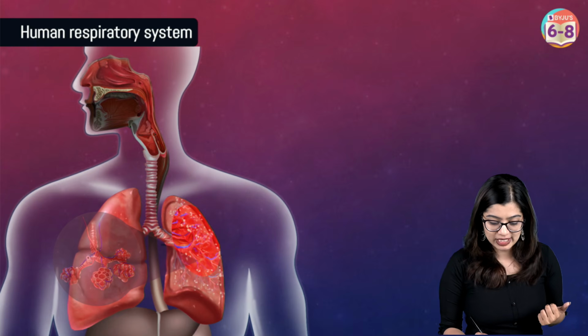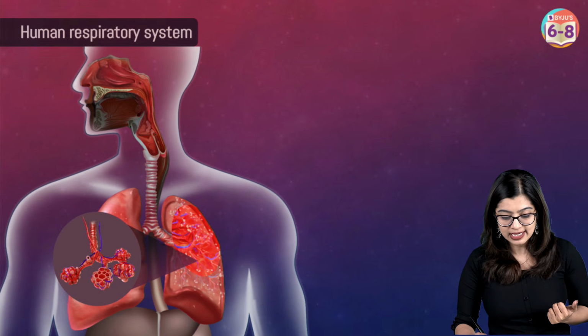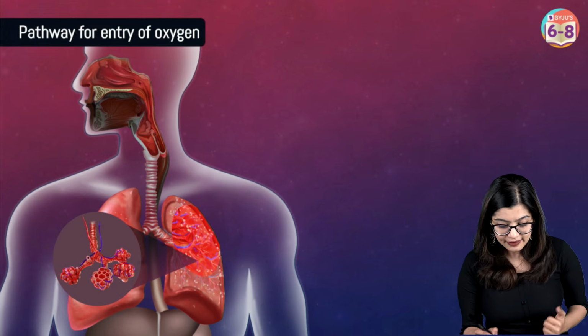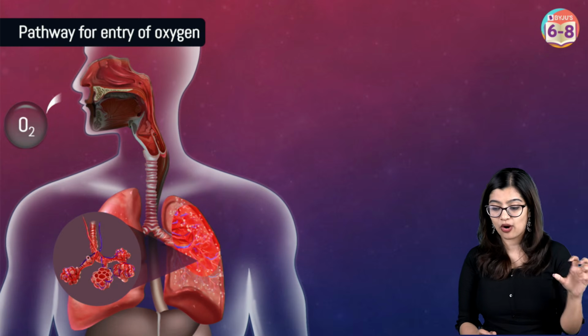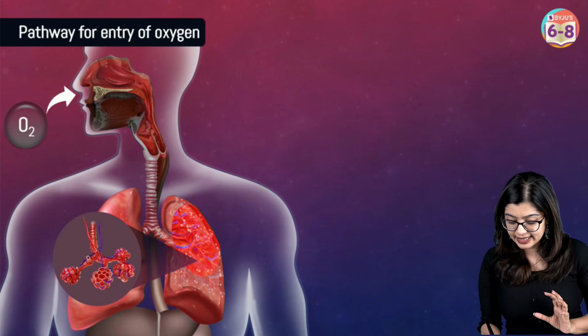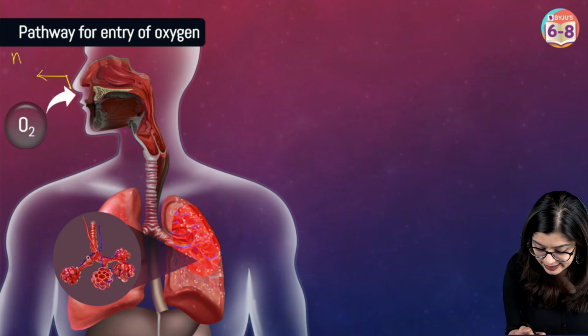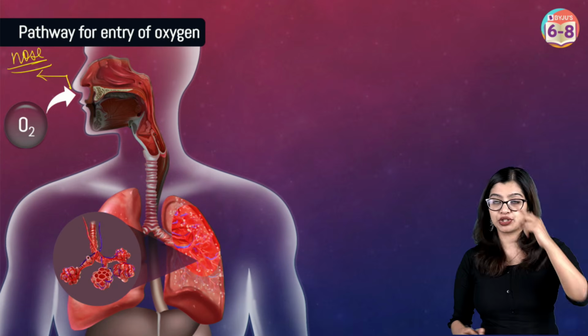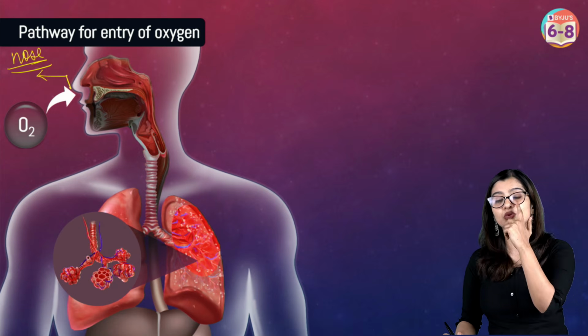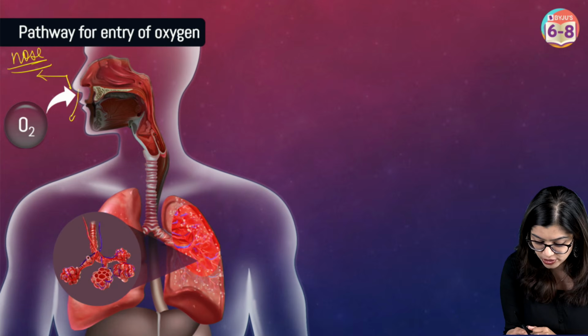Now the human respiratory system, of course, starts with the nose. If you were to look at the pathway of entry of oxygen, it starts with the nose, right? So the first part here is the nose, which is a structure that has two openings called the nostrils.